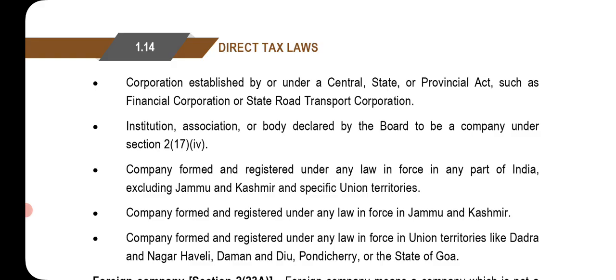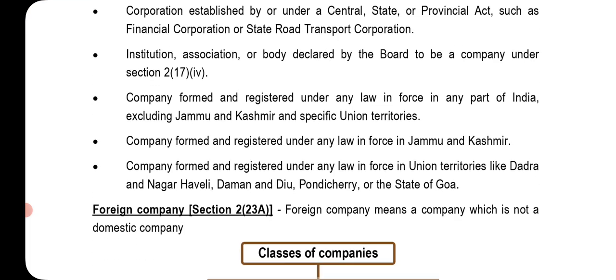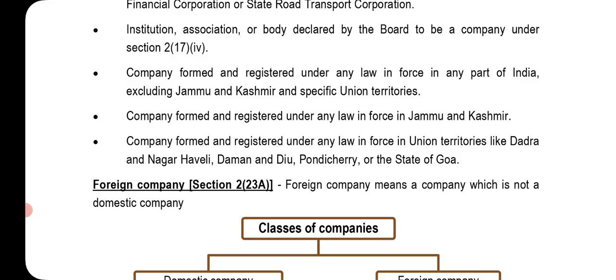Corporation established by or under a central, state, or provincial act, such as a financial corporation or state road transport corporation. Institution, association, or body declared by the Board to be a company under Section 2, subsection 17, clause 4. Company formed and registered under any law in force in any part of India excluding Jammu and Kashmir and specific union territories. Company formed and registered under any law in force in Jammu and Kashmir. Company formed and registered under any law in force in union territories like Dadra and Nagar Haveli, Daman and Diu, Pondicherry, or the state of Goa.